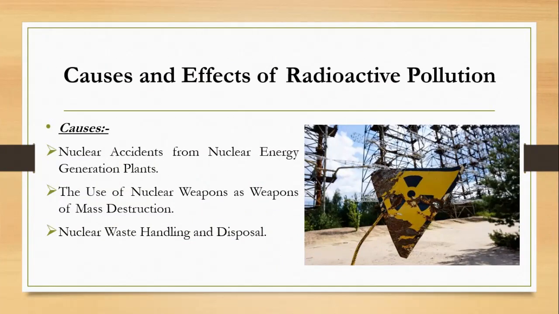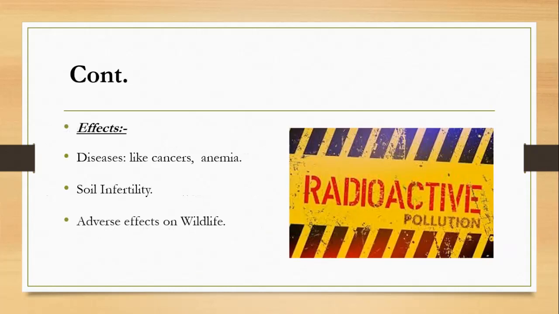Nuclear waste handling and disposal. If nuclear waste is not handled properly, it can lead to radioactive pollution. What are the effects of radioactive pollution? Radioactive pollution can cause diseases like cancer and anemia. Anemia is basically the lack of healthy red blood cells. Soil infertility. Of course, when there are radioactive materials in soil, it can have a very bad impact on the soil.